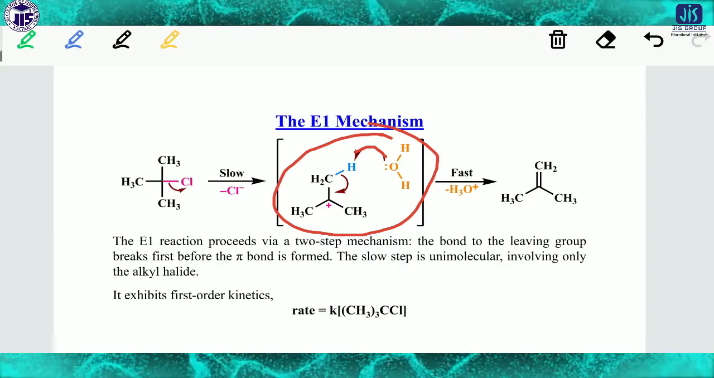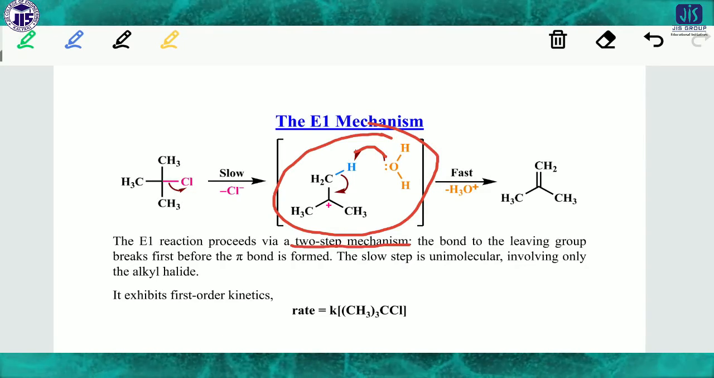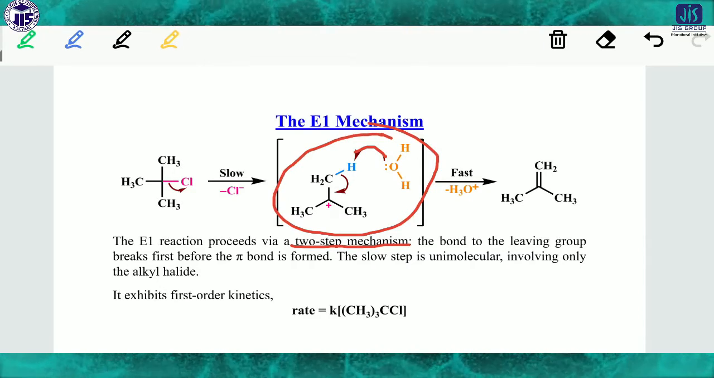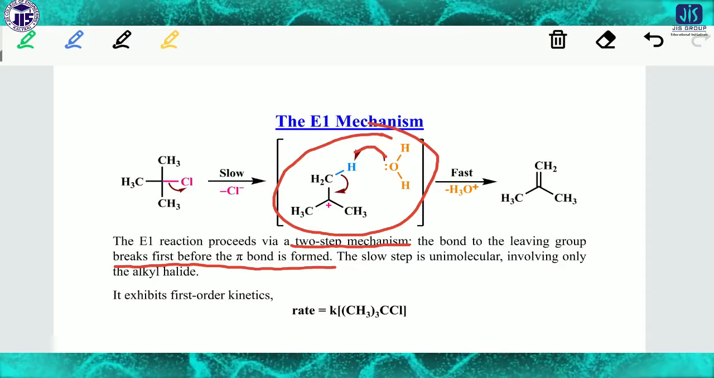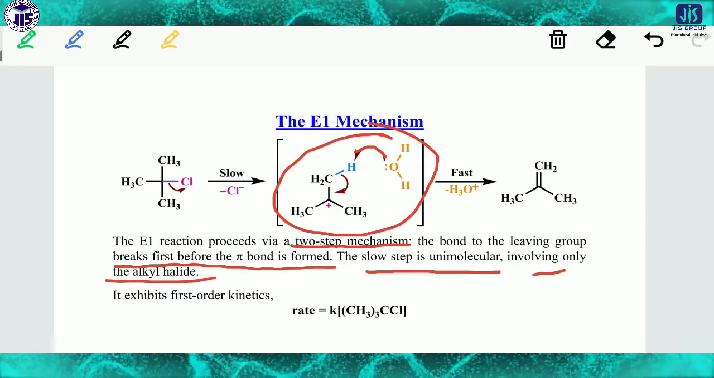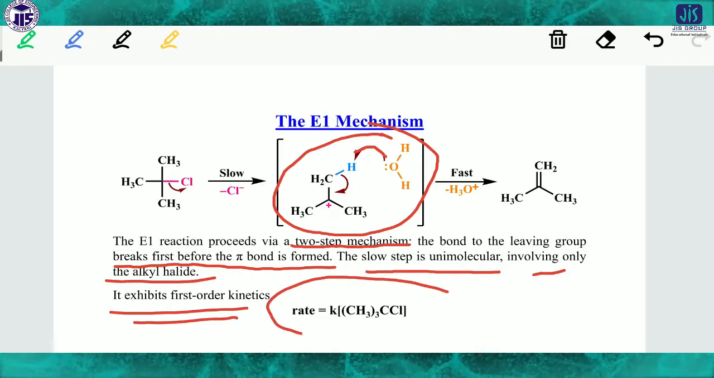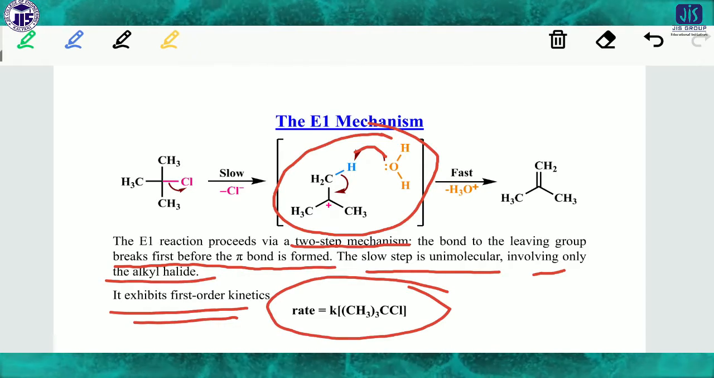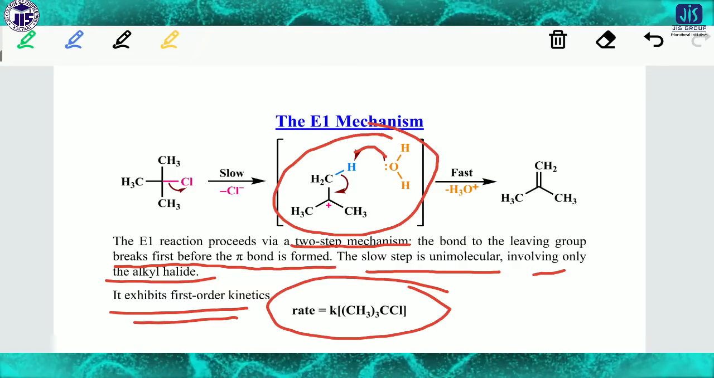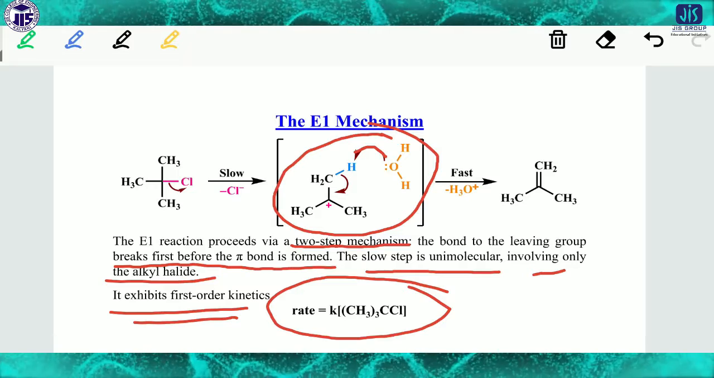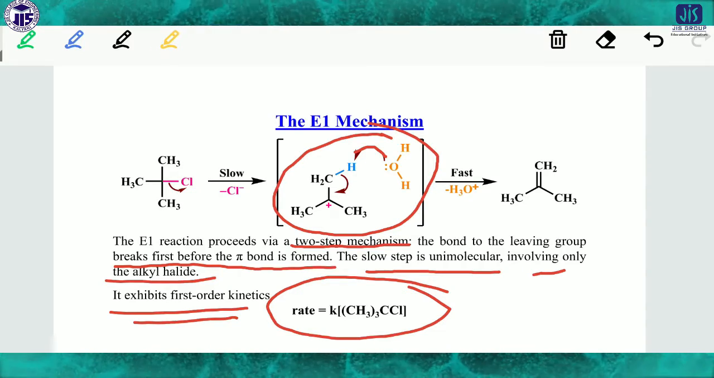So the E1 reaction proceeds by a two-step mechanism. You should understand that the bond to the leaving group breaks first, before the pi bond is formed, and the slow step is unimolecular, involving only the alkyl halide. So this is first order kinetics, because it depends only on the substrate. This is the E1 mechanism, and you have to keep it in mind.